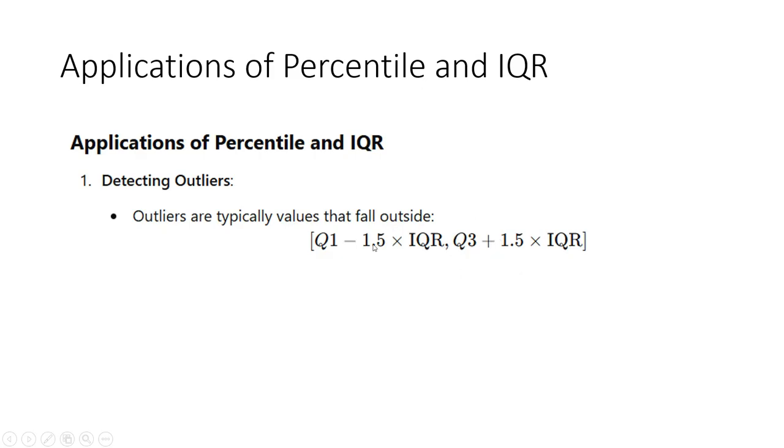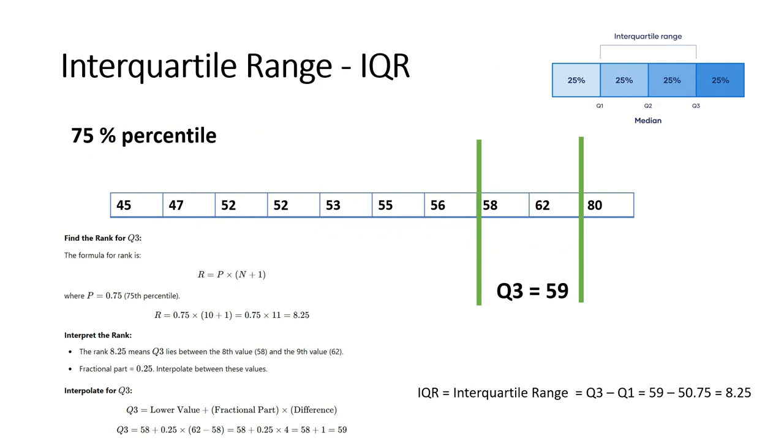All the values between these two thresholds are the normal values, and values outside of these thresholds are considered outliers. So this is a practical example of percentile and interquartile range.